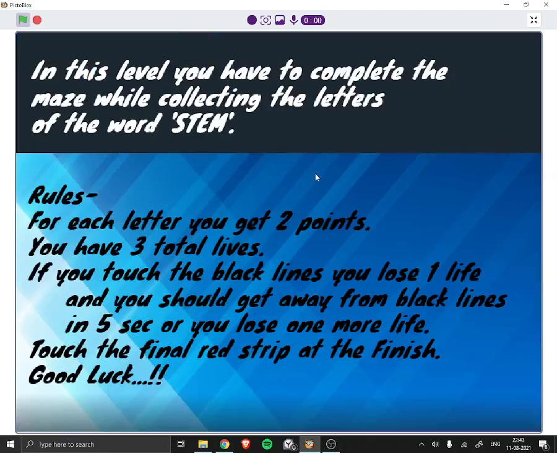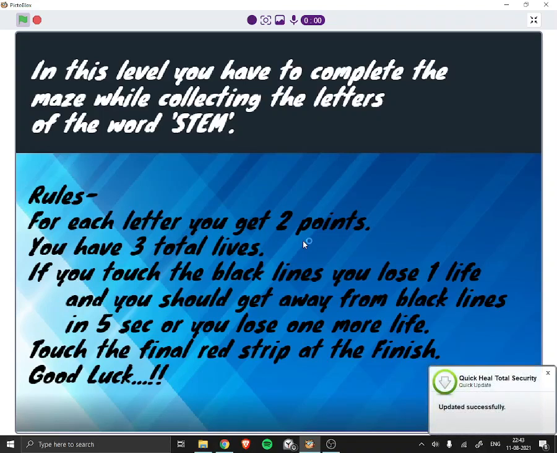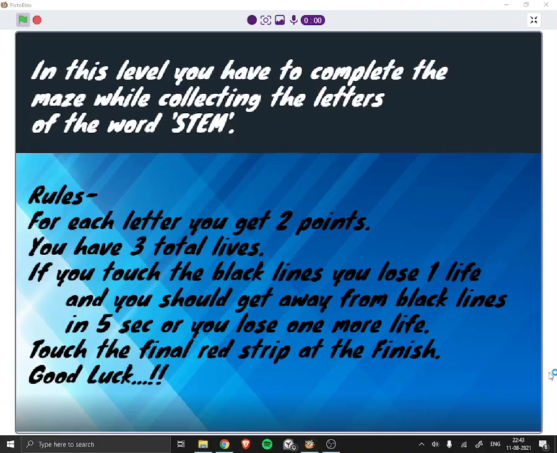Rules: for each letter you get 2 points. You have 3 total lives. If you touch the black lines you lose 1 life. You should get away from black lines in 5 seconds or you lose 1 more life. Touch the final red strip at the finish. Good luck.